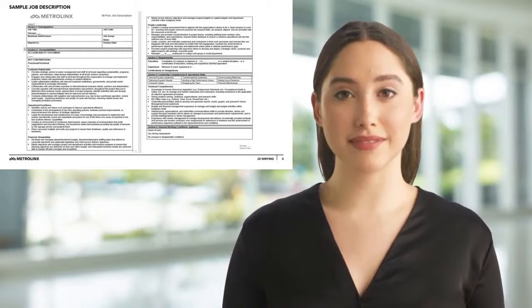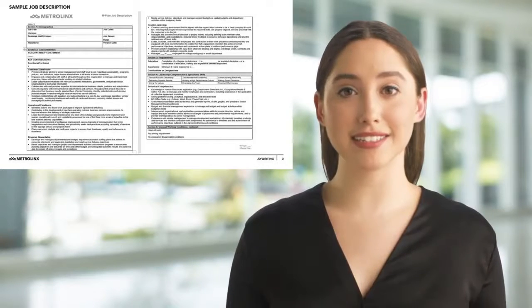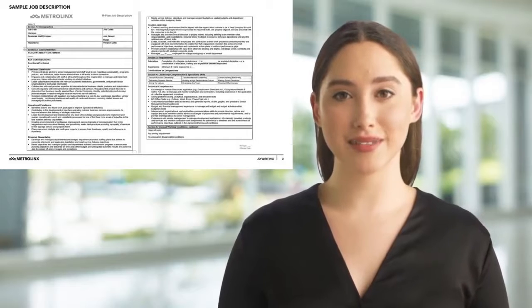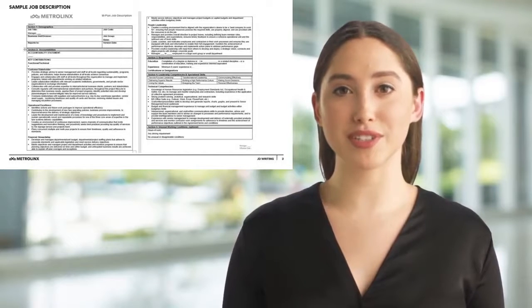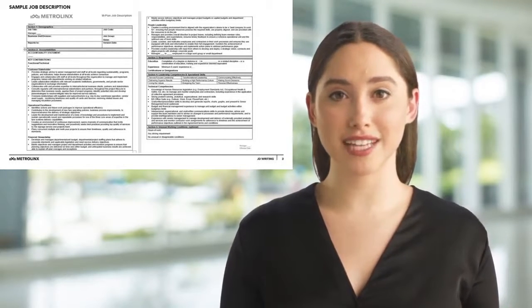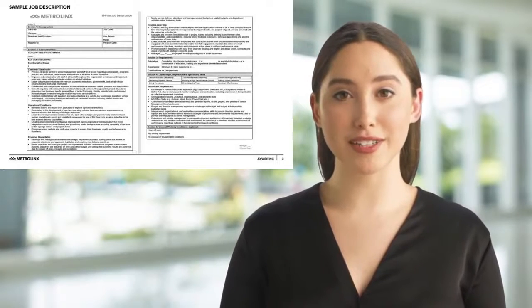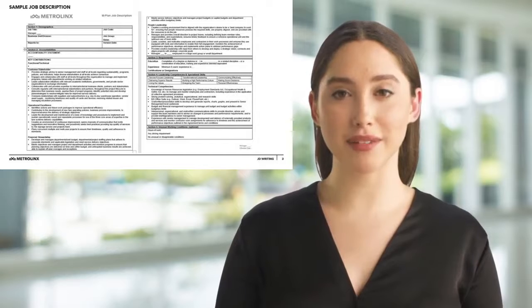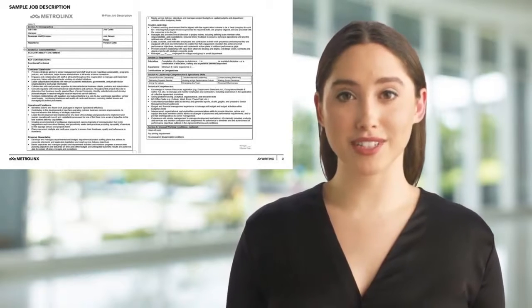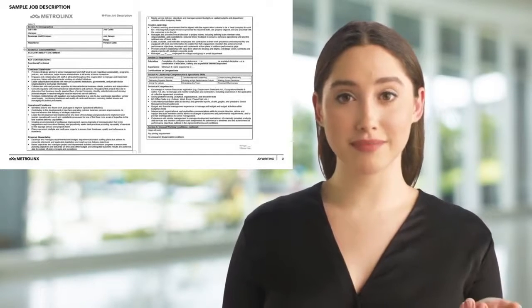Demographics. The demographics section of the JD contains important details like the title, business unit and reporting relationship, and version dates. It will also include things like job code and job group, which are assigned by HR and give a unique ID to the job. Keep in mind human resources will work with you to confirm the final title.